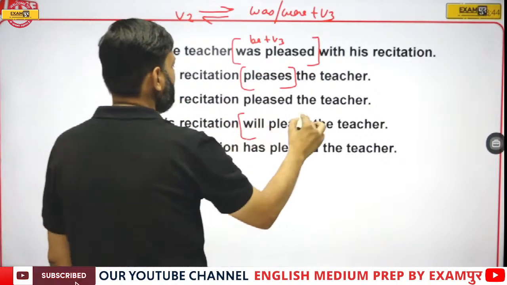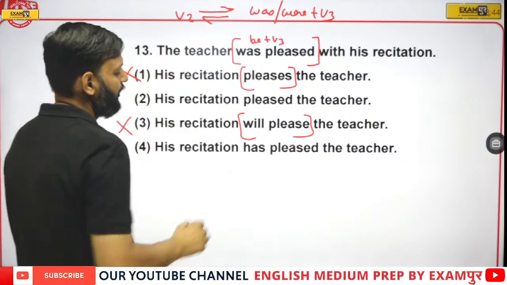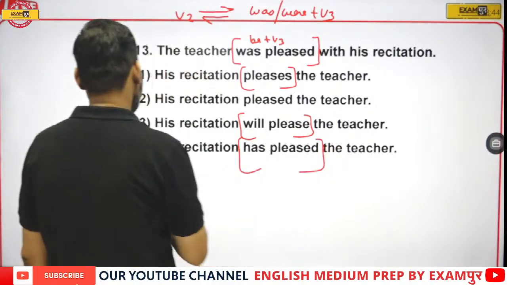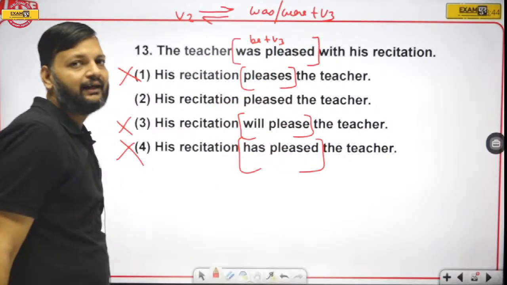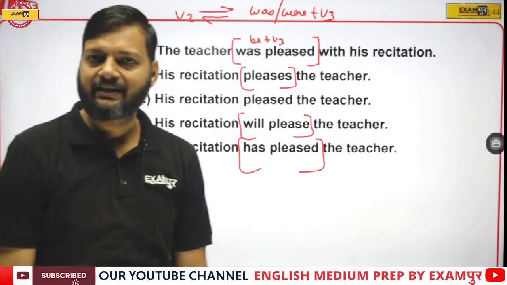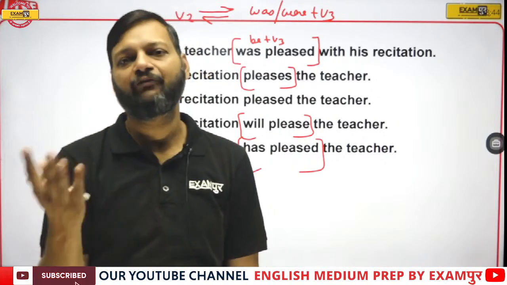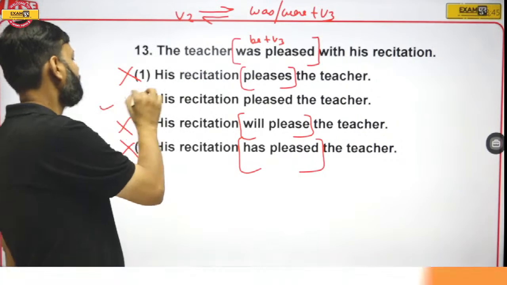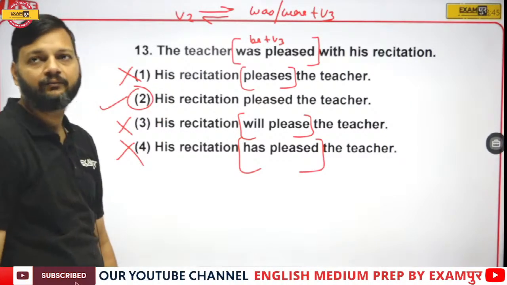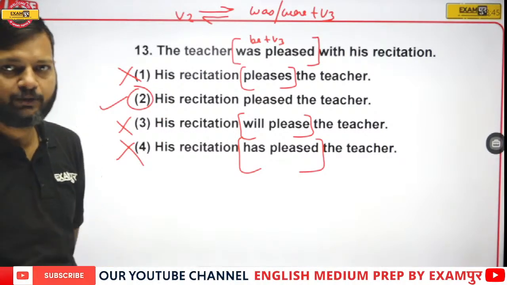Here we have will plus first form, cannot be the answer. Here we have has plus third form, cannot be the answer. Because was, were plus V3 is the passive of past indefinite tense, and past indefinite means second form of verb in active. So option number 2 is certainly the right answer.